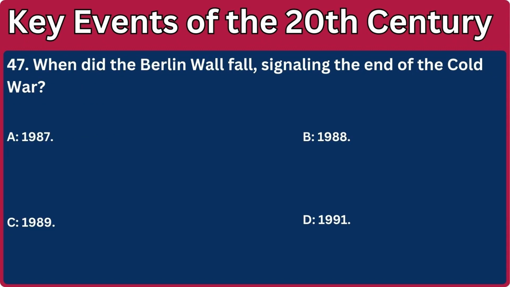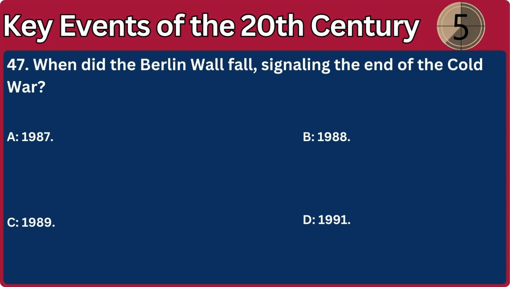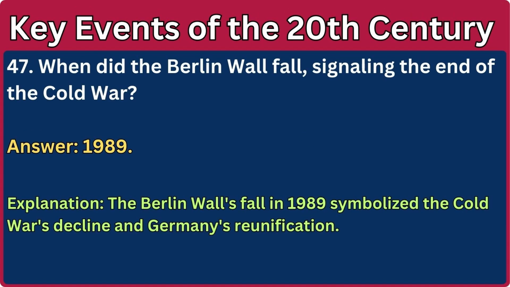47. When did the Berlin Wall fall, signaling the end of the Cold War? A. 1987. B. 1988. C. 1989. D. 1991. Answer: 1989. Explanation: The Berlin Wall's fall in 1989 symbolized the Cold War's decline and Germany's reunification.